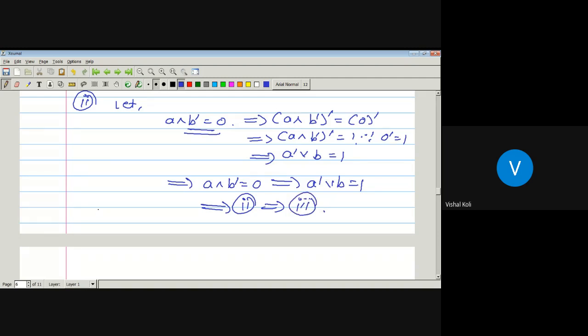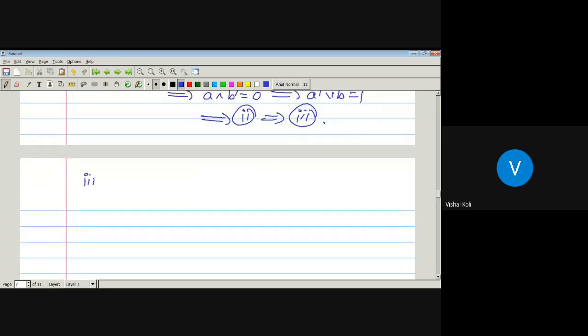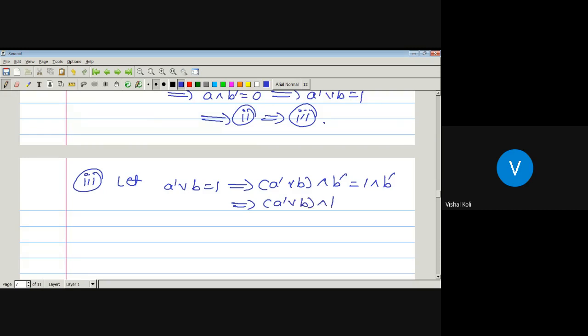Okay. Now the third case. Let A complement join B be equal to 1. Now, which implies, just make this step, that is A complement join B meet B complement is equal to 1 meet B complement. What is the meet of 1 and B complement? B complement.